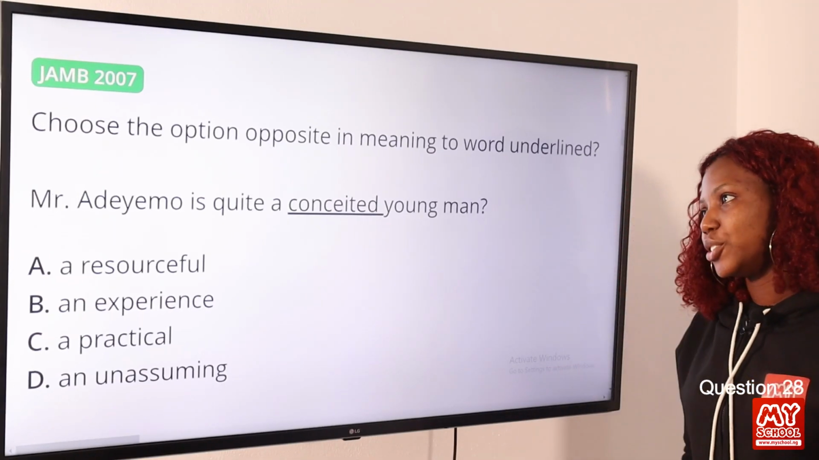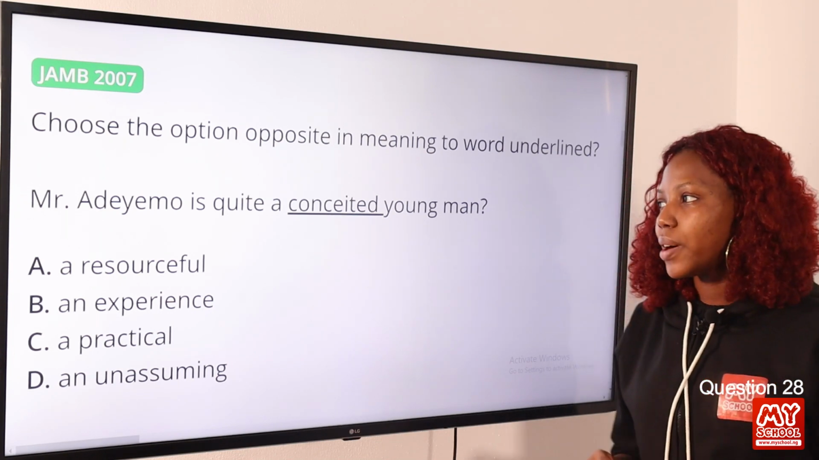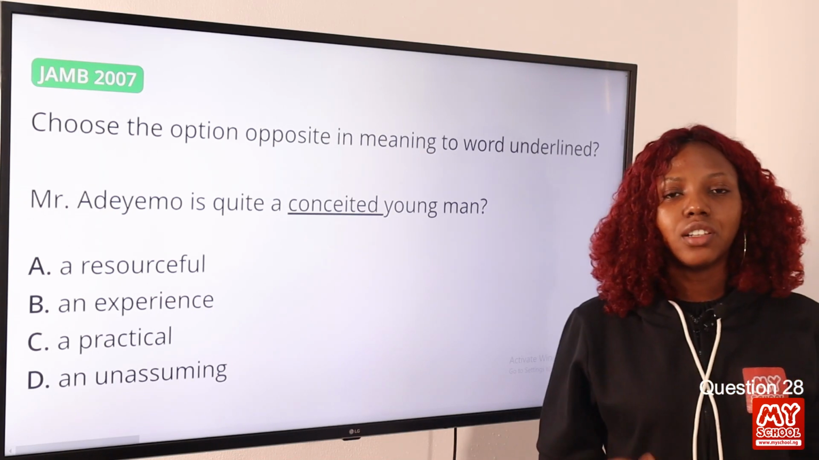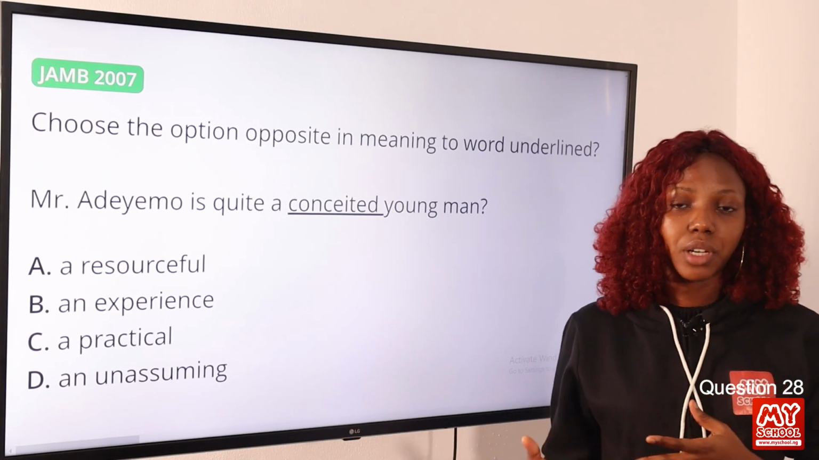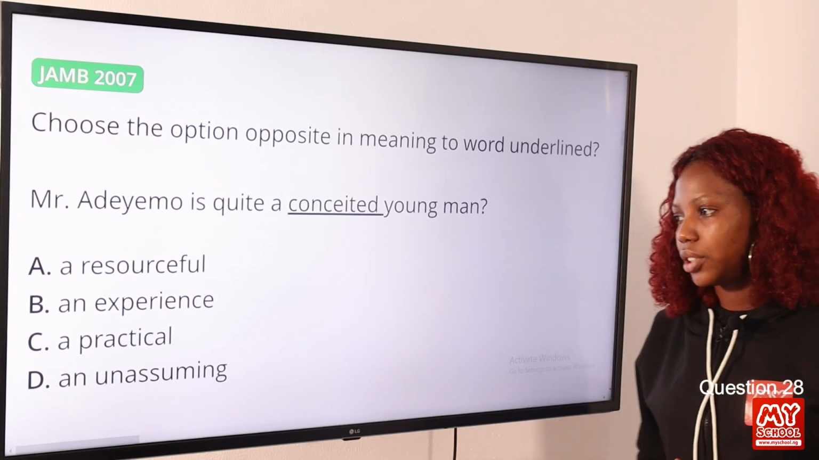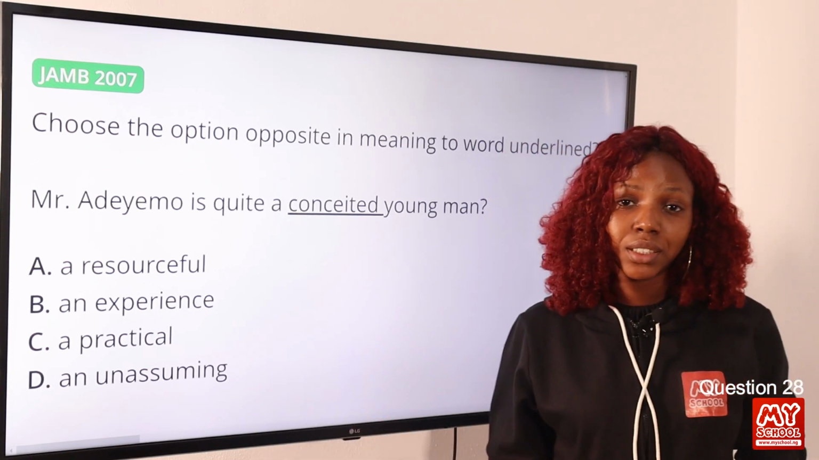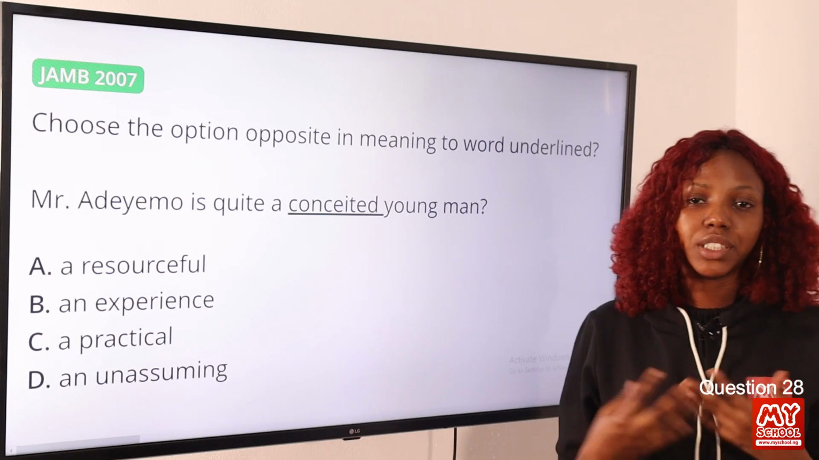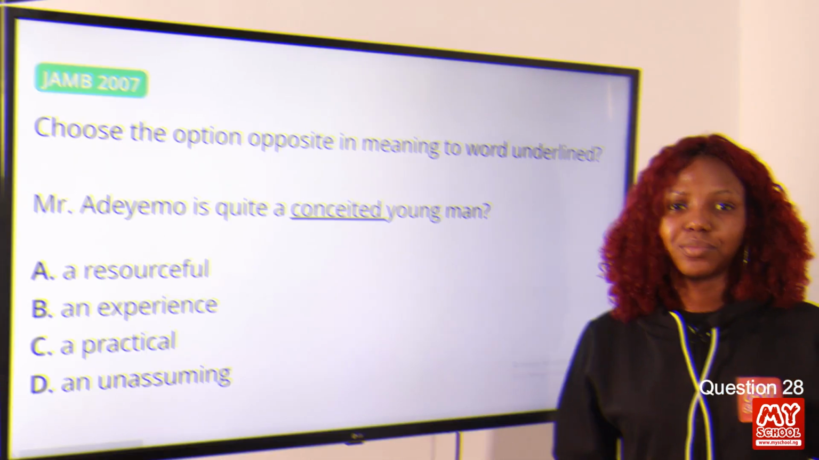Question 28. Choose the option opposite in meaning to the word underlined. Mr. Adeyemo is quite a conceited young man. Now conceited is being proud, being very proud, excessively proud. Okay, so the answer to this question is unassuming. Unassuming is being modest, not being proud, not being pretentious. So option D is the correct answer to this question.